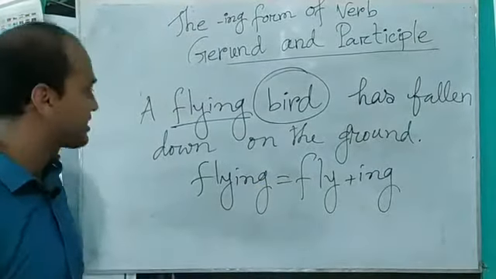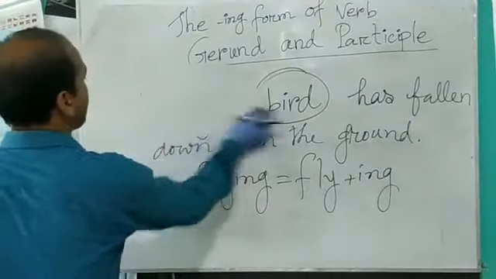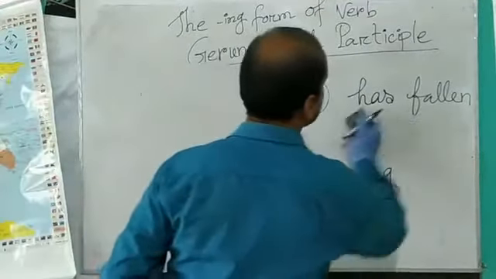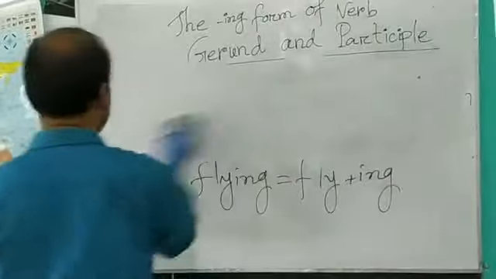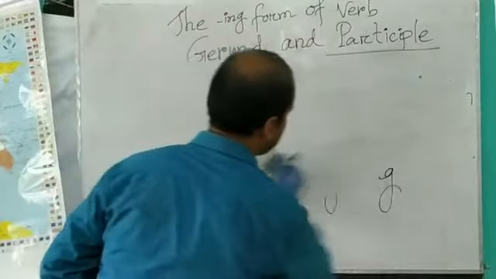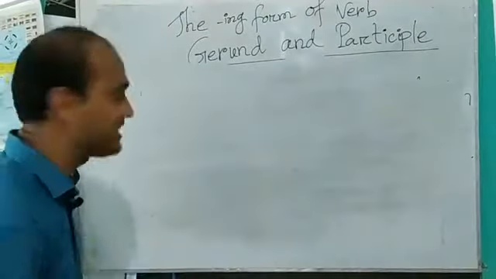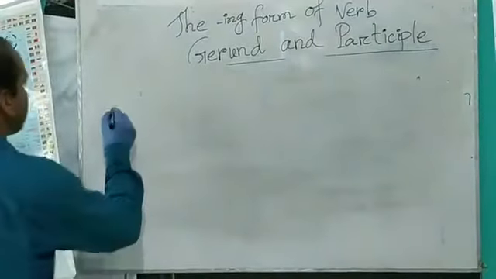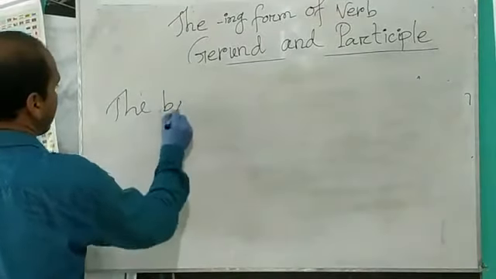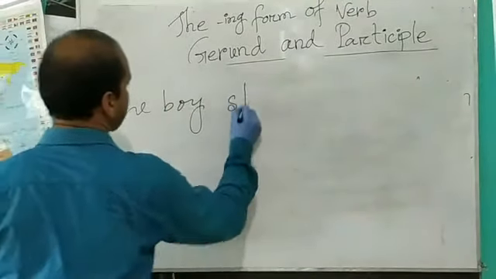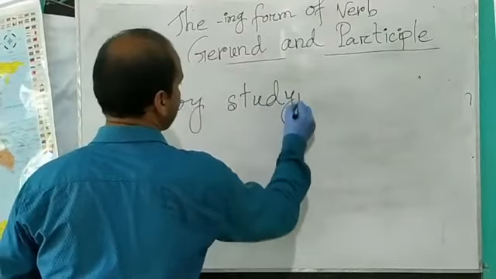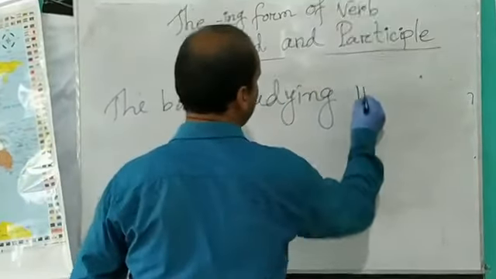Okay, dear learners. Now I will show you a technique to identify easily a participle or gerund.